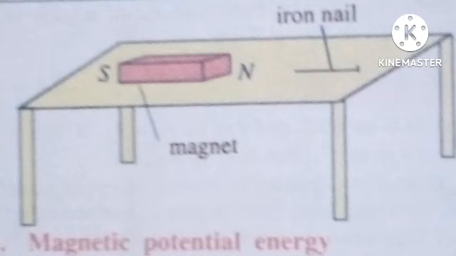So something like iron now or steel. Now these materials, they possess an atomic property that makes them attract other magnets or other ferromagnetic substances, which are substances that are highly magnetic. So basically this magnetic force, magnetic energy, is used to attract an object, and then that object moves a distance in the direction of the magnetic force. So that magnetic potential energy is the ability of that magnet to attract an object.